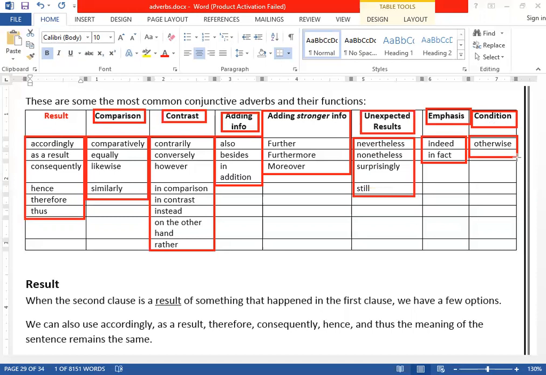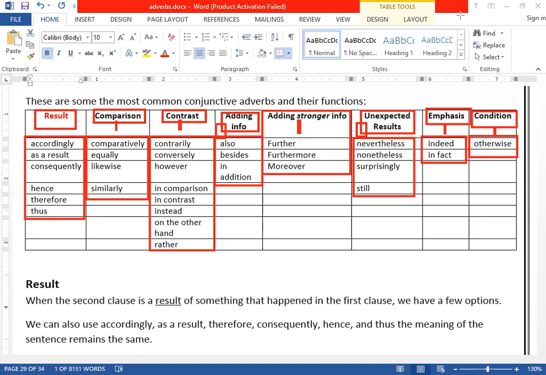First, we will talk about result, how we can use these conjunctives to show result. Then we will talk about comparison. Then contrast. Then we will move towards additional information, and then stronger additional information. Then unexpected results, then emphasis, and finally conditions.